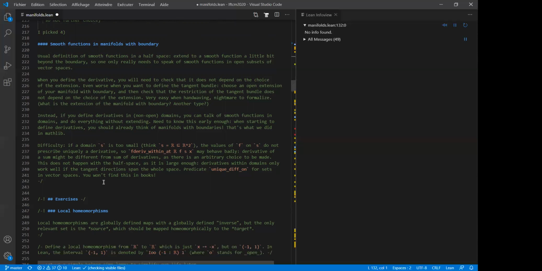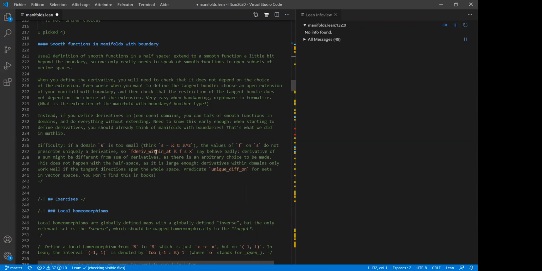But there's a difficulty here: if a domain is too small, the values of the function on the domain, and when I say domain, I mean subset, I don't mean open subset, the values of the function on the domain don't have to prescribe uniquely the derivative of the function. For instance, if your domain is just a line in R2, then the derivative of the function in the transverse direction would not be prescribed by the values of f on this subset.